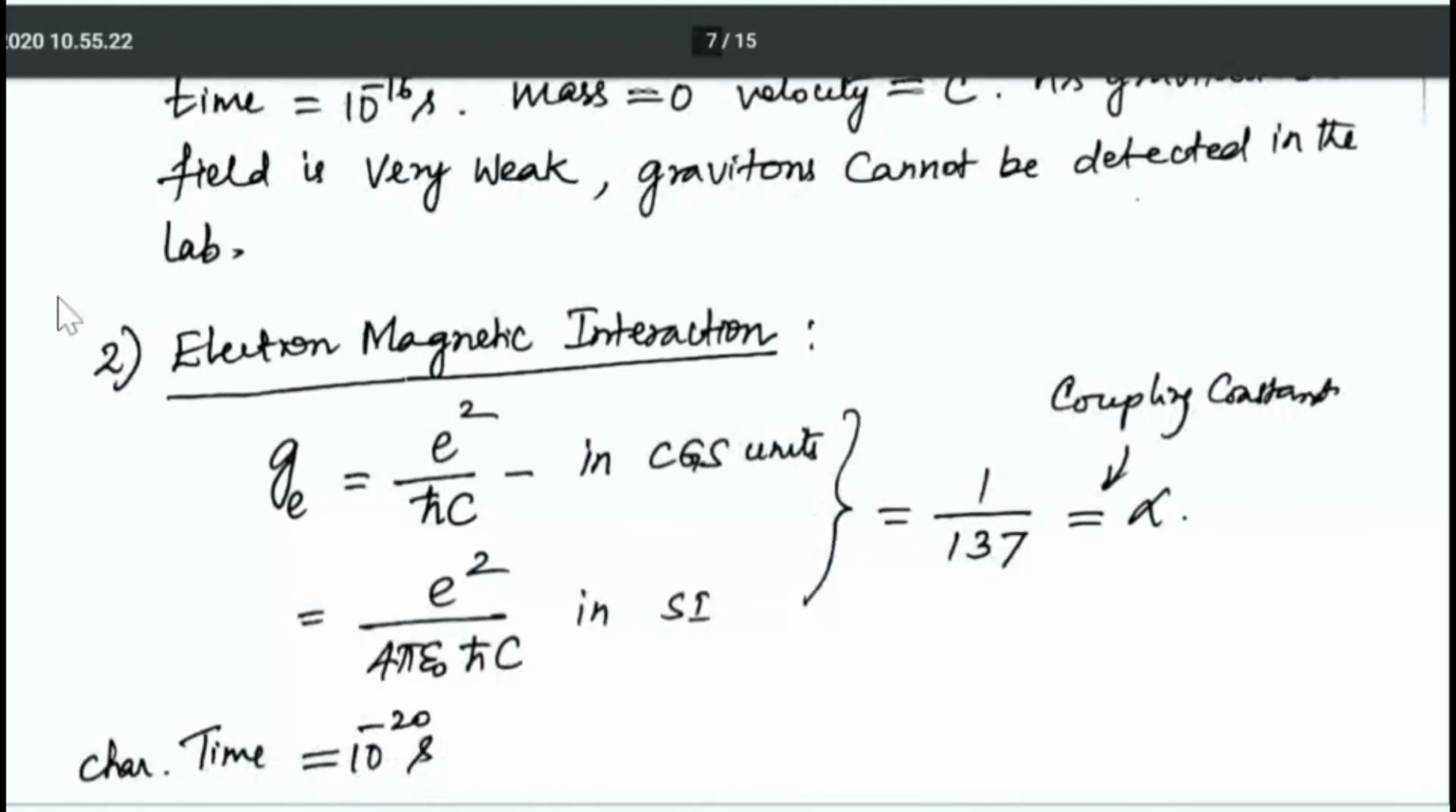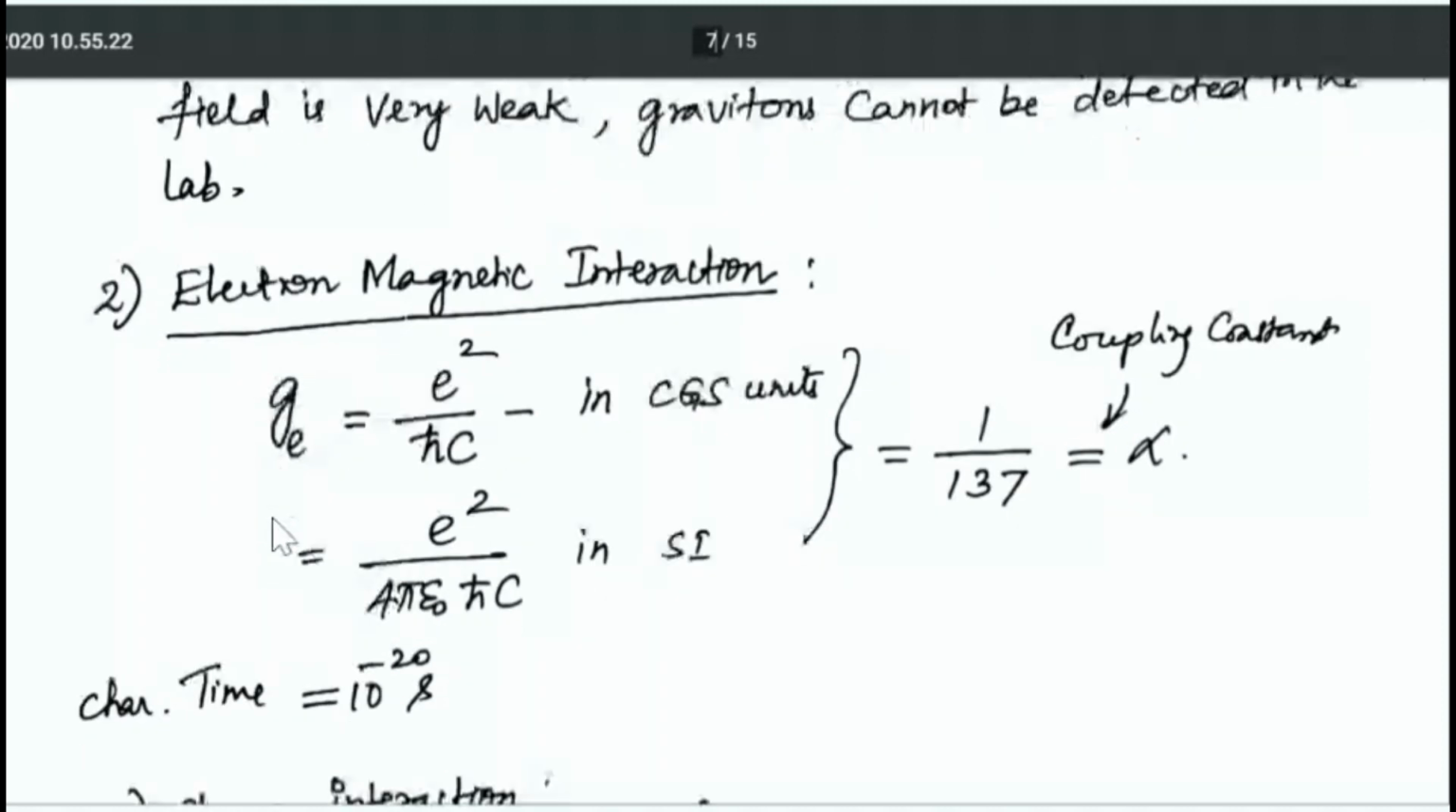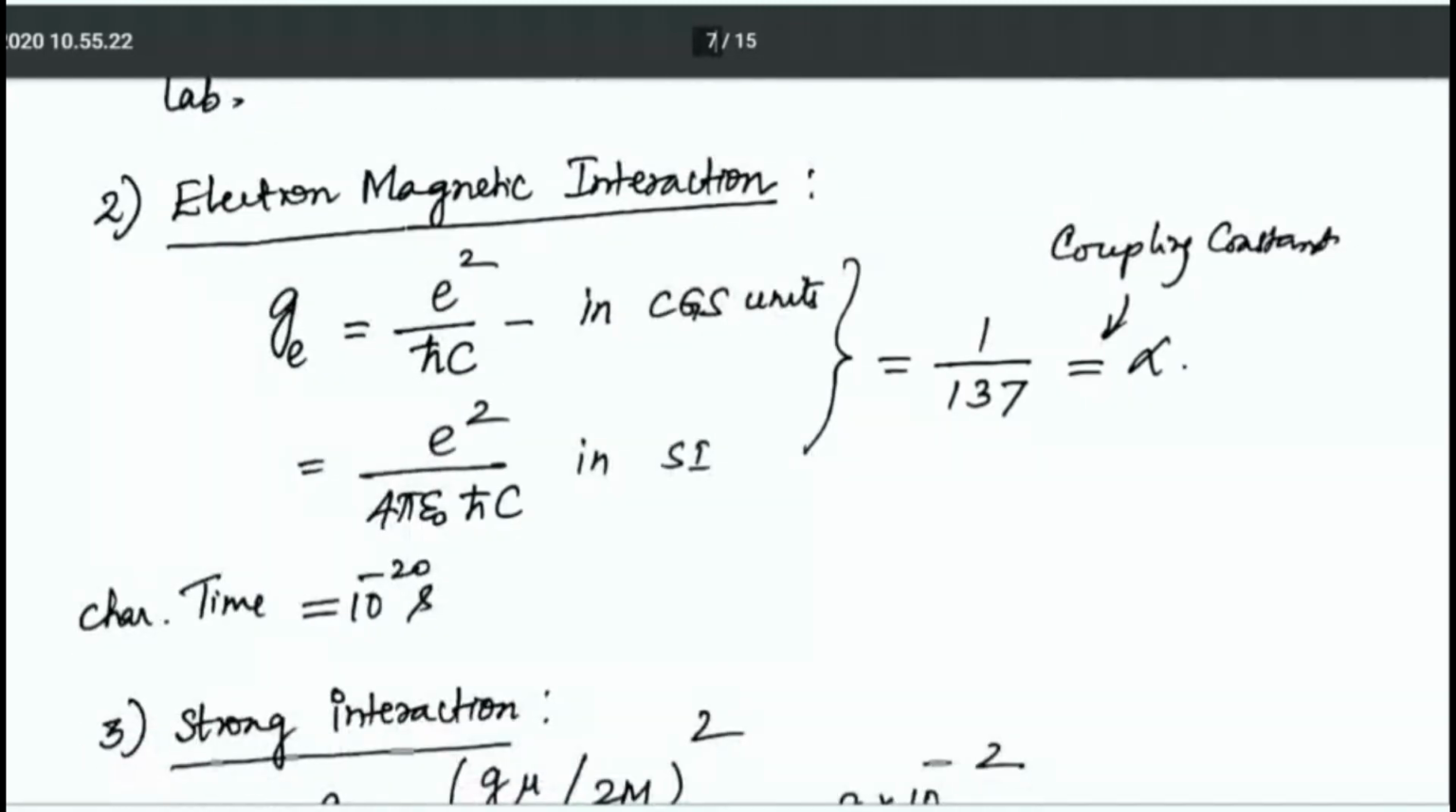Next, the second interaction is electromagnetic interaction. Here the coupling constant is alpha equal to 1 by 137. So G E is e square divided by h bar c. This is in CGS units, and in SI the constant G E is e square divided by 4 pi epsilon naught h bar into c. The characteristic time is 10 power minus 20 seconds.